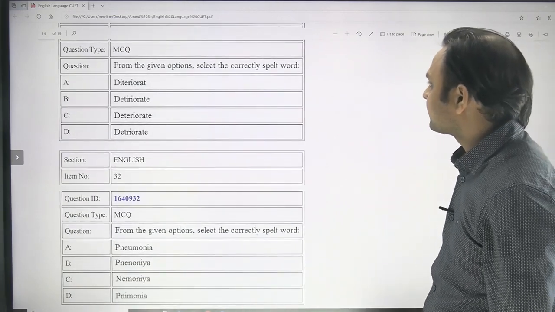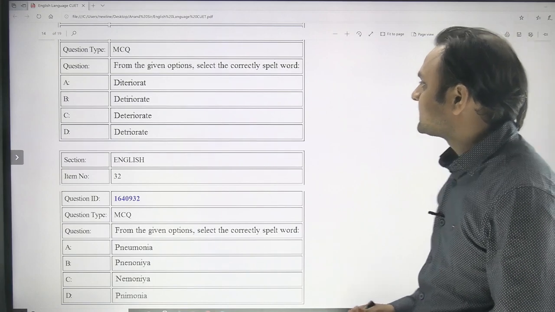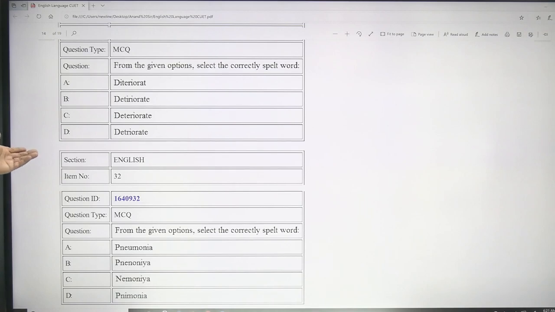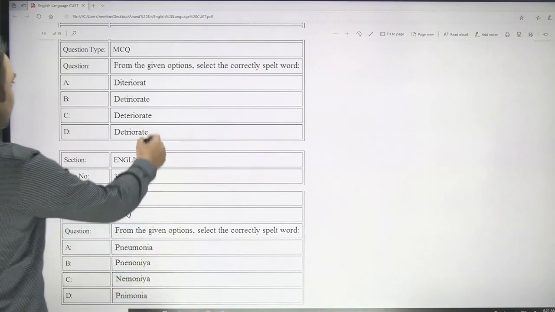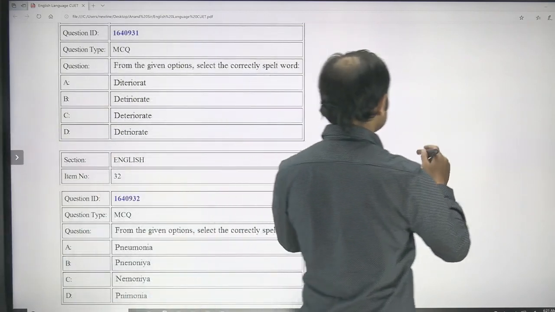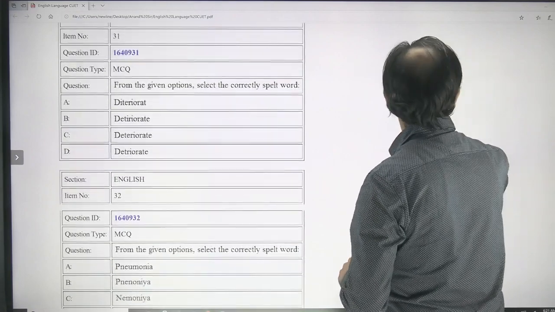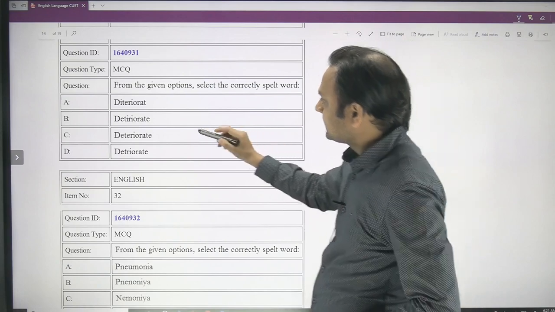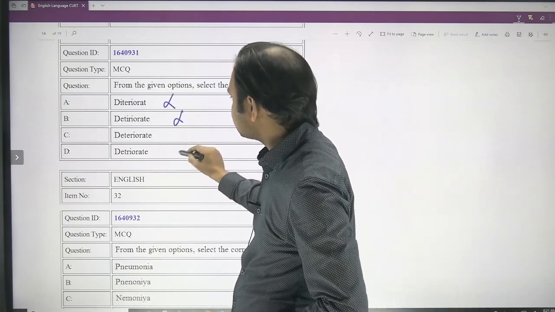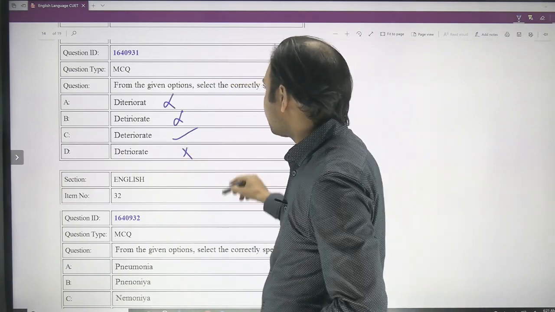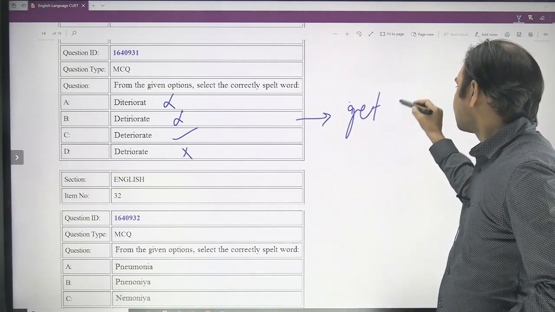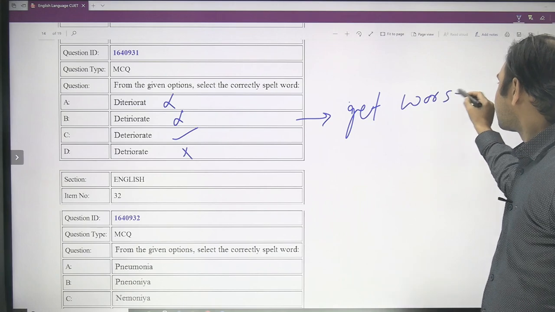And from the given options, select the correctly spelled word. What is this? It has to be deteriorate, and this is the correct spelling of deteriorate. Option C is the correct spelling. And deteriorate means to get worse. The meaning of this word is to get worse.